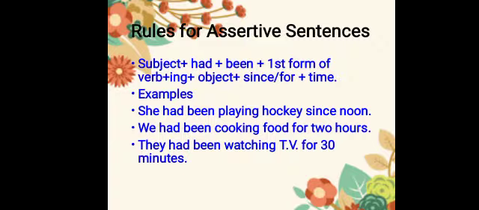How will you make its assertive sentence? Subject plus had been and then first form of verb with ing. Why first form with ing is there? Because it is continuous. Why had been is used? Because it is past perfect. Had shows that it is past. Been and ing show perfect continuous tense. Then object and then since or for with time. For example, she had been playing hockey since noon. We had been cooking food for 2 hours. They had been watching TV for 30 minutes.